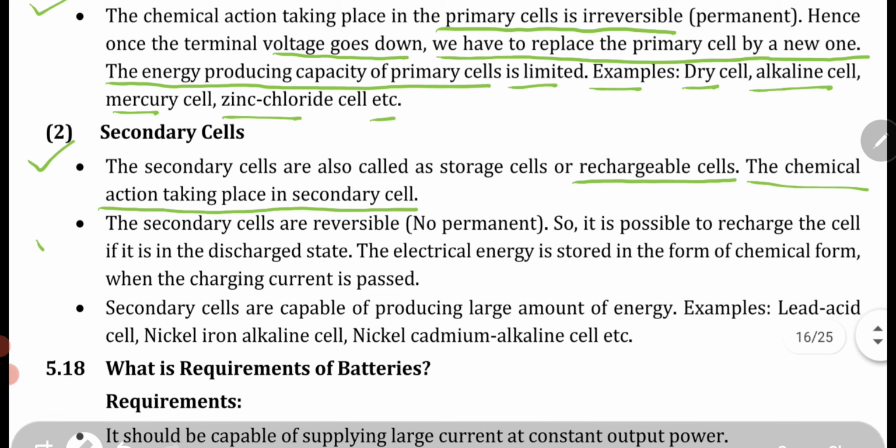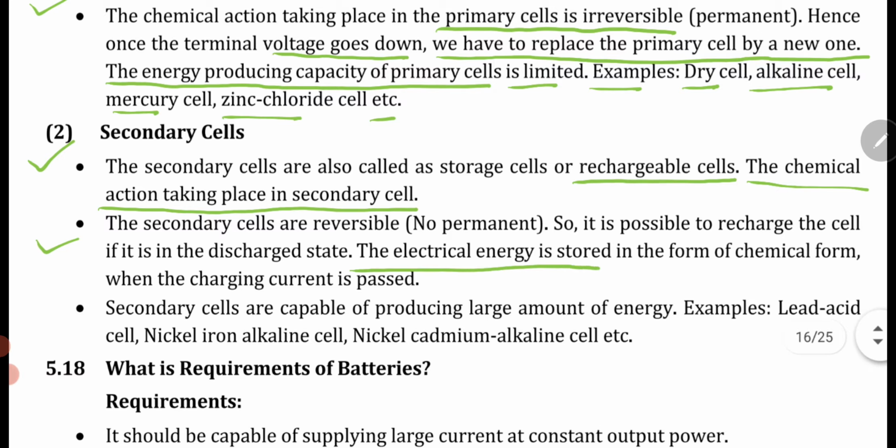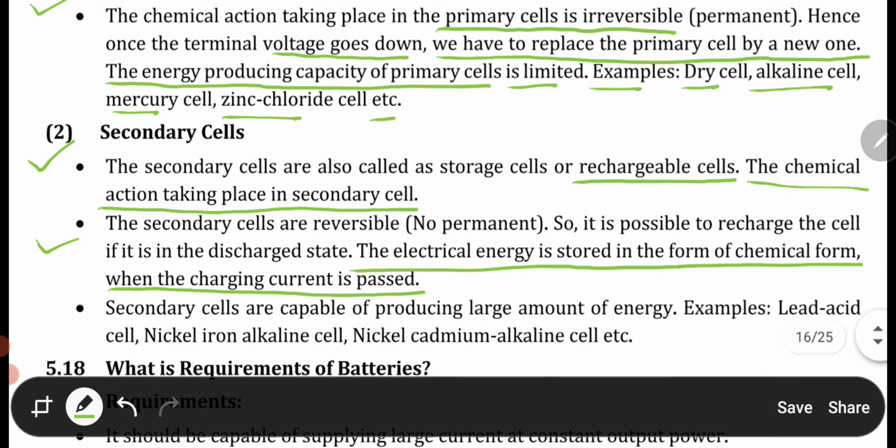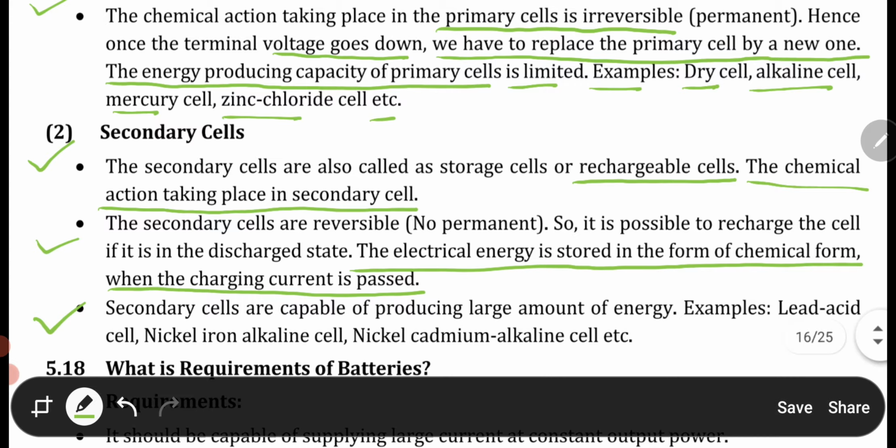The chemical action taking place in secondary cells is reversible, so it is possible to recharge the cell if it is in the discharged state, and the electrical energy is stored in chemical form when the charging current is passed. Secondary cells are capable of producing a large amount of energy. Students, you can also compare primary and secondary cells.